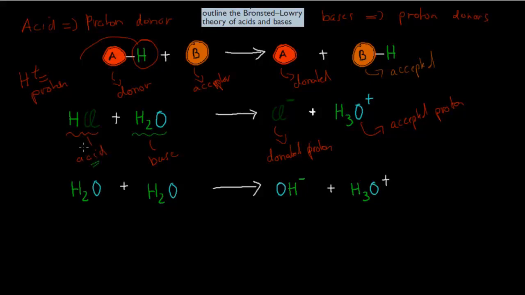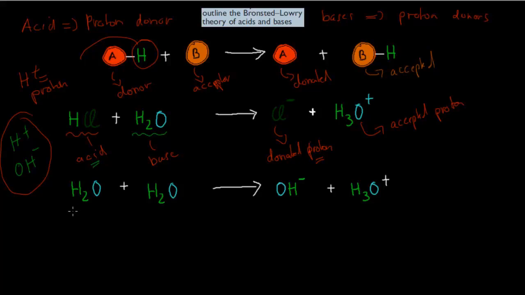So it's not to do with hydrogens or oxides, which was what Arrhenius was talking about. Arrhenius was talking about hydrogen oxides. It's more important which one accepts a proton and which one donates a proton. That's what determines acids and bases, not whether they have hydrogen ions that they give off or hydroxyl ions. There are some examples where they don't give off hydrogen ions, but they're still an acid because they donated a proton.